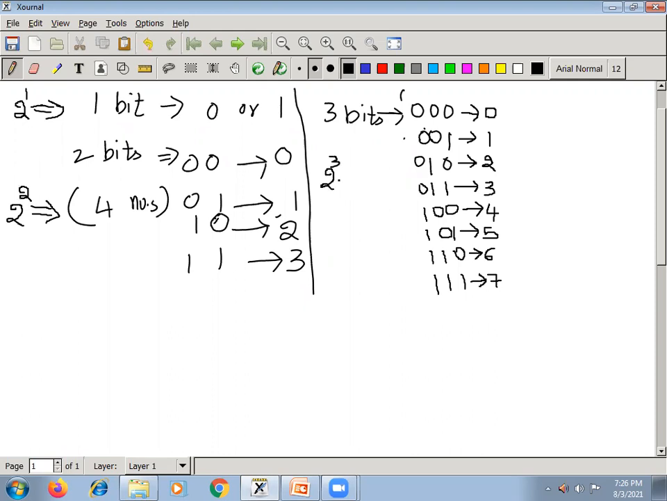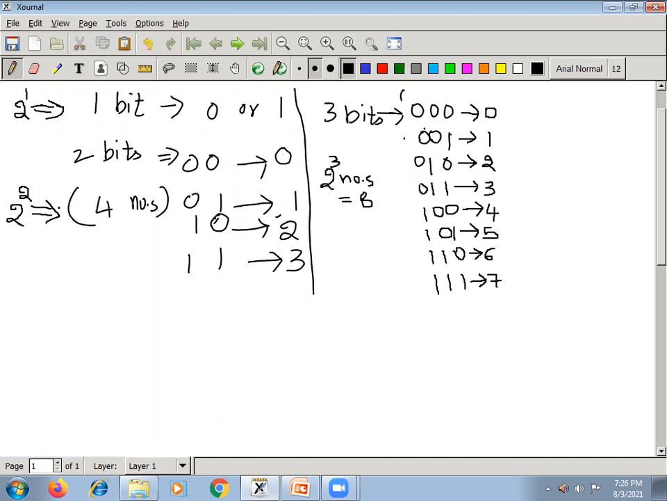2 power of 3 numbers you can store. 2 power of 3 is equal to how much? 8 numbers you can store. Okay, so what are those 8 numbers? When you say 8 numbers, 0 to 7, please remember.